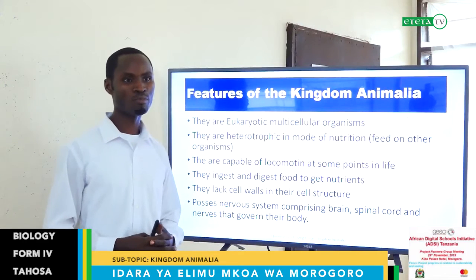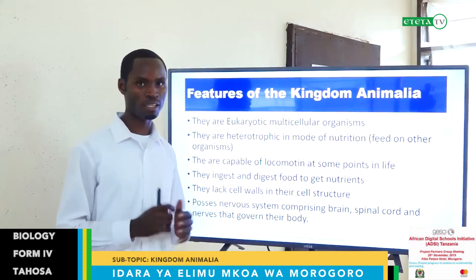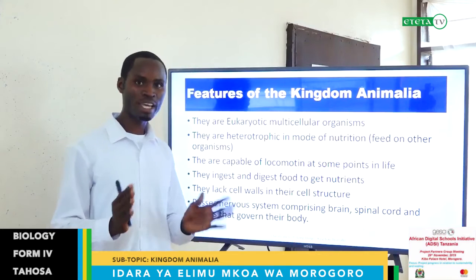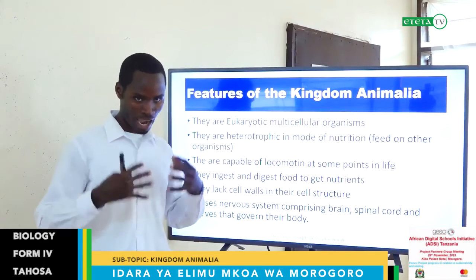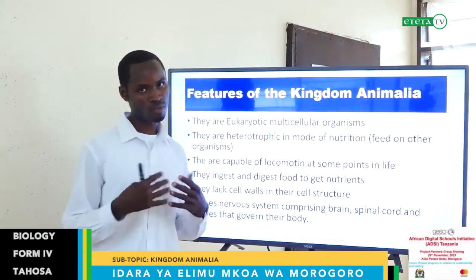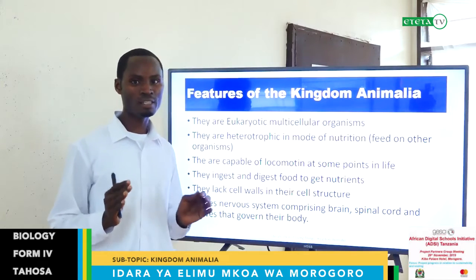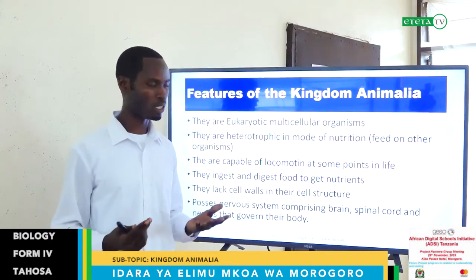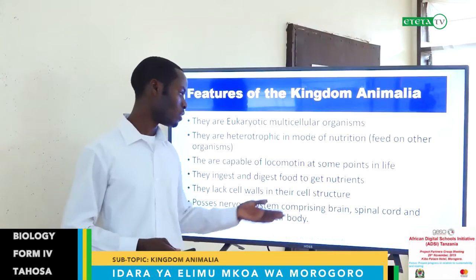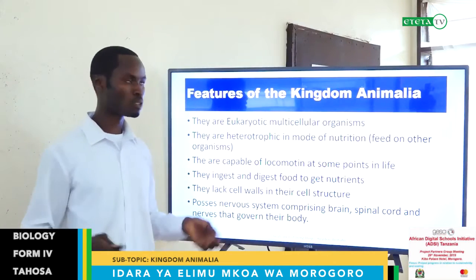This is a very big development in this Kingdom Animalia, and very unique compared to other kingdoms. They have a nervous system, a system which enables them to detect any changes in the environment and adjust accordingly. There may be a change in temperature, maybe there is some pain in the body, or any other stimulus from inside the body or outside the body. They are able to respond because of this nervous system, which is made of the brain, spinal cord, and the nerves which spread throughout the body.